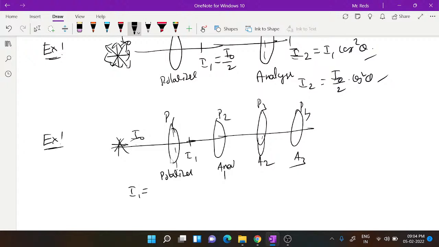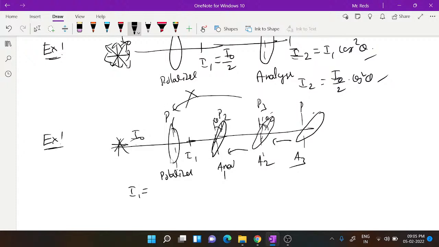Now, if you arrange them at different angles, say this one is at some angle theta 1 with respect to the first. With respect to this one, the next is at a different angle theta 2, and the next again at another angle. Here we have to take the angle with respect to the previous one, not with respect to the first one. That is not correct. Only with respect to the previous one you have to consider.